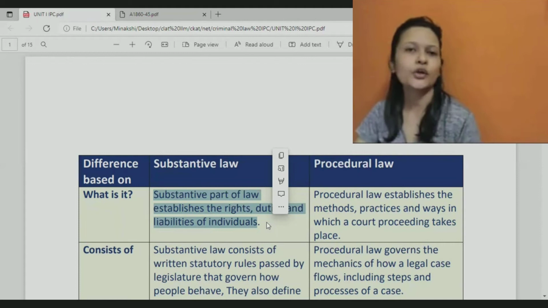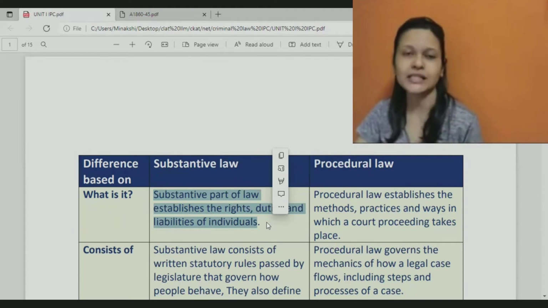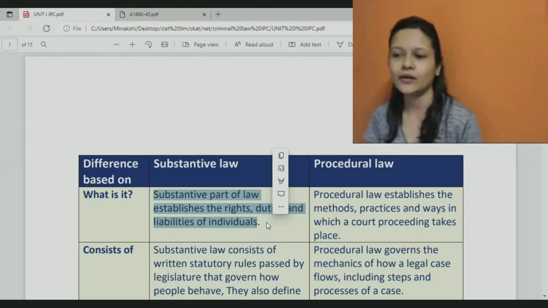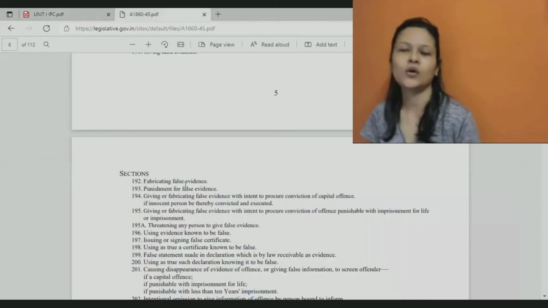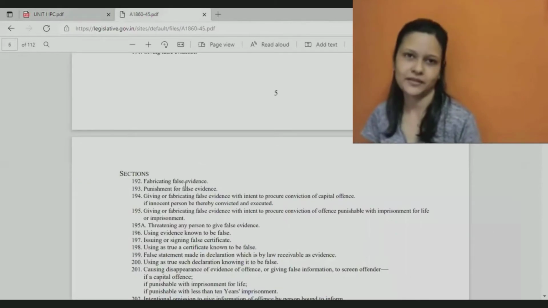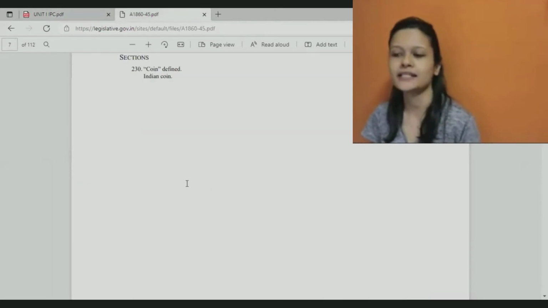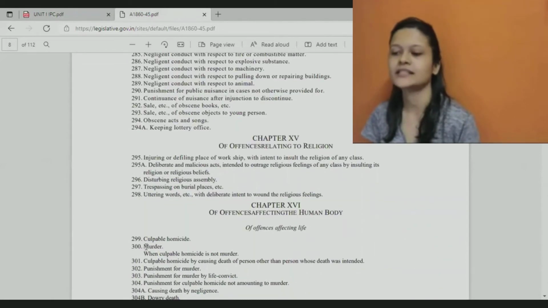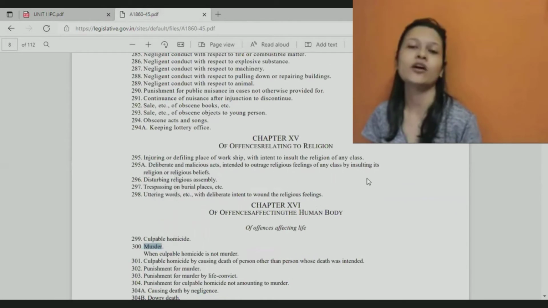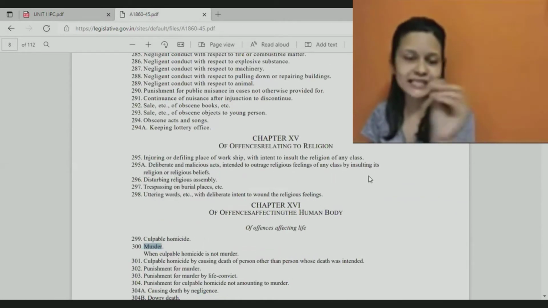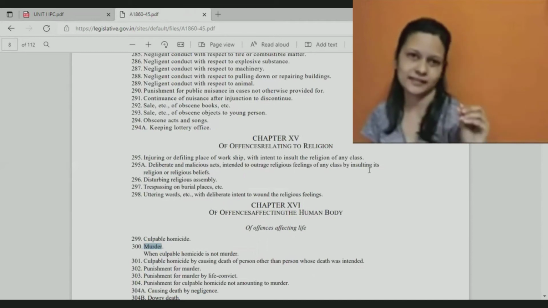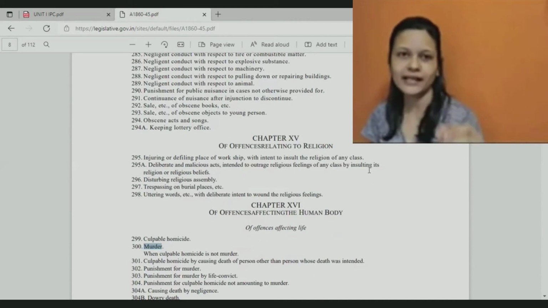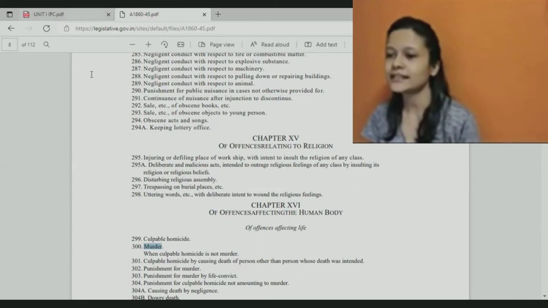You are not going to believe my statement unless and until I tell you that in the Indian Penal Code, IPC, there is a provision which says killing another human being is wrong and it is punishable. It is called the offense of murder. When I tell you that it is written in IPC, only in that case you are going to believe me, right? So that is where it is written.